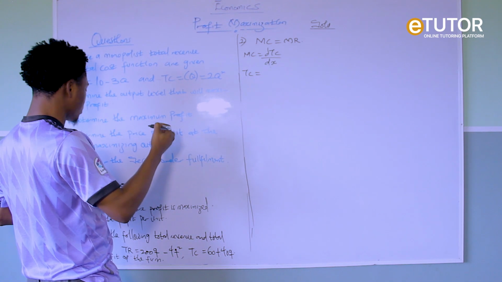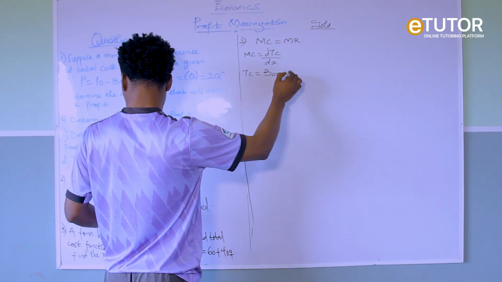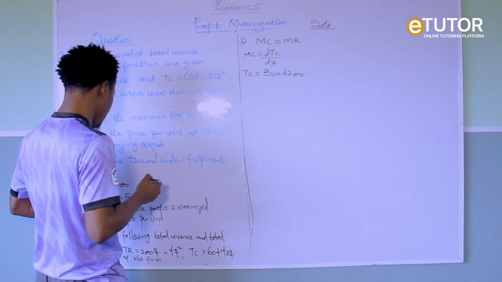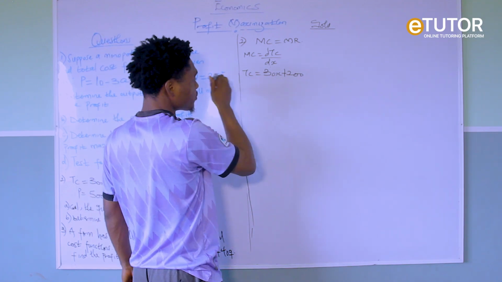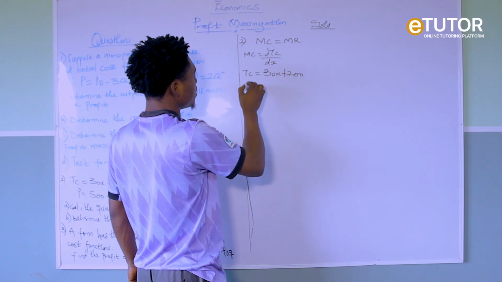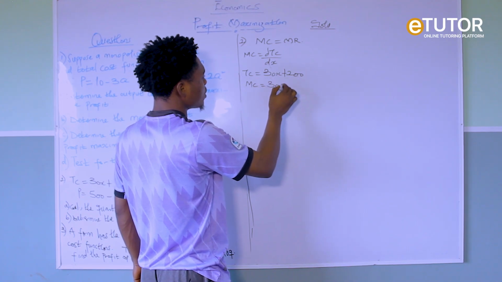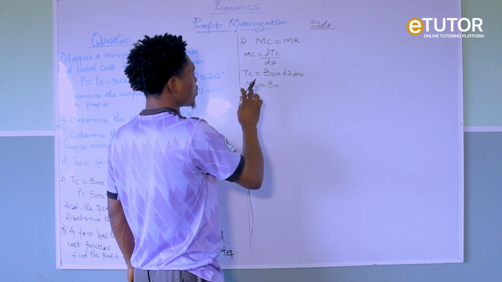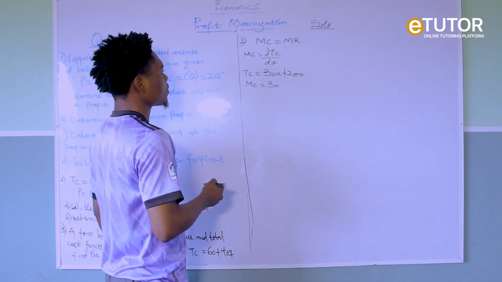So let's find our TC. Okay, let's write out our TC. Our TC is 30x plus 200. So what do we do next? We find our MC. So our MC will be 30 plus 0. This is 0, Abby. So this is 30. Our MC is 30.